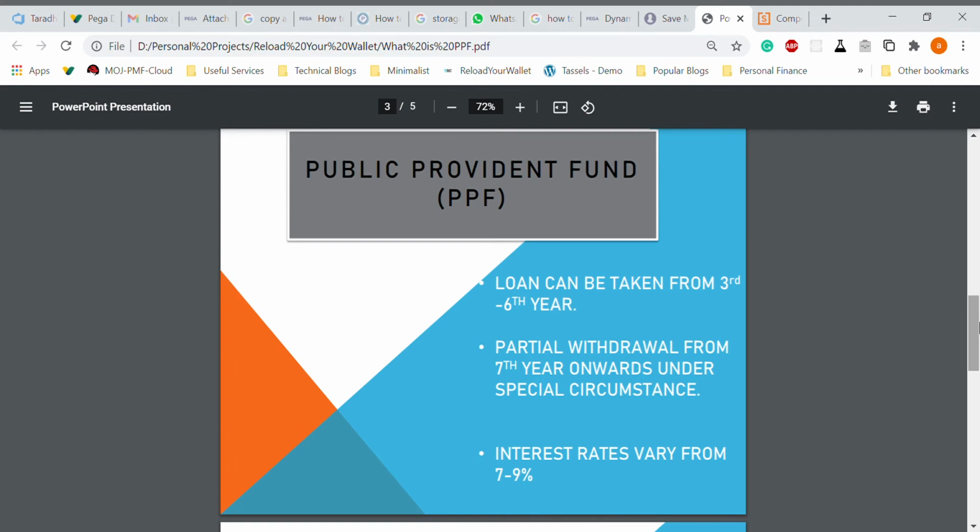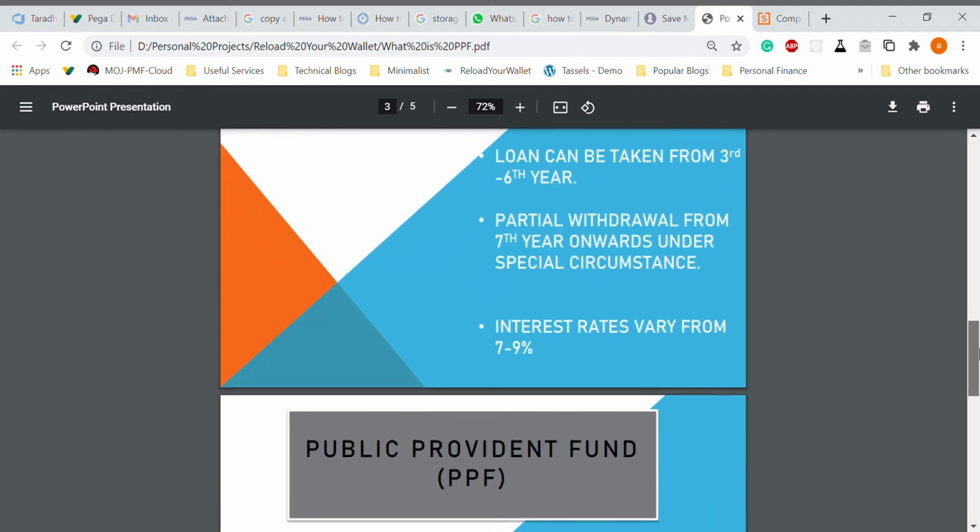So circumstance means if somebody is critically sick in your family, you need to produce some documents and you can withdraw the money. So partial withdrawal for 7 years, loan can be taken from third and sixth year. And when I say years, I'm repeating again, it's a complete financial year, not in the middle. So if you like 6 months, 7 months, that is not counted as a year in calculation.